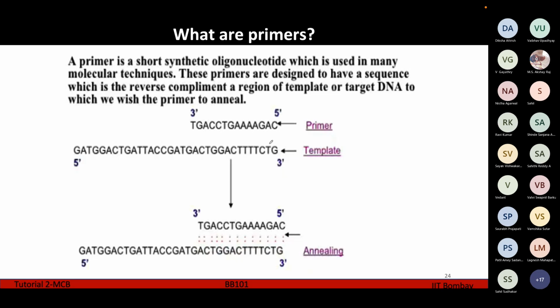So suppose the template is our DNA of interest which we want to multiply, and this primer, you can see that its DNA sequence is complementary to our gene of interest. Because it's complementary, it's going to bind to it like this, and this process of binding is called annealing. After annealing, when we add Taq polymerase, the Taq polymerase is going to use this short primer sequence as its origin of replication. It's going to start replicating from here, adding bases sequentially, and then we are going to get a brand new DNA fragment which is identical to our original DNA.